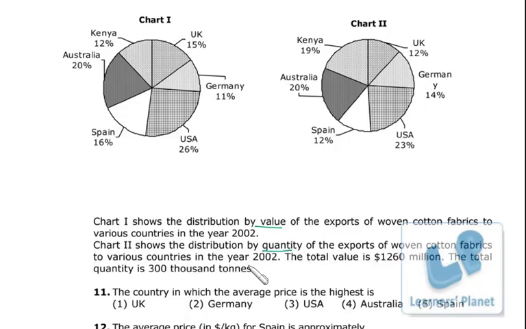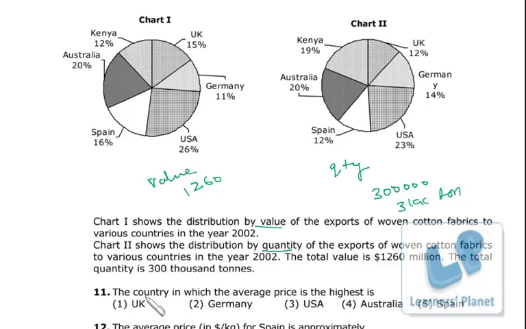So this is sales, or we can say value, and this is quantity. The total value is $1260 million, and the total quantity is 300,000 ton, so I can say 3 lakh ton.